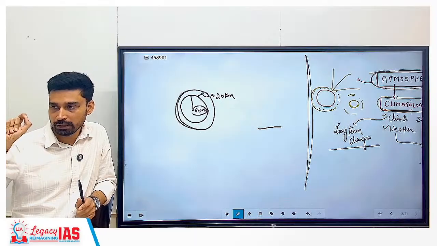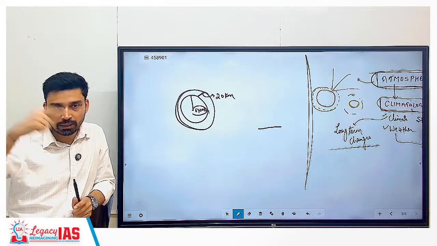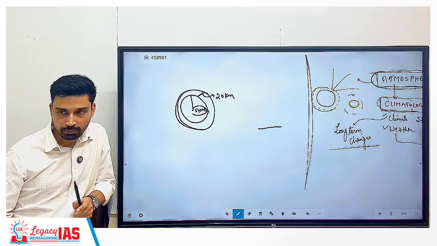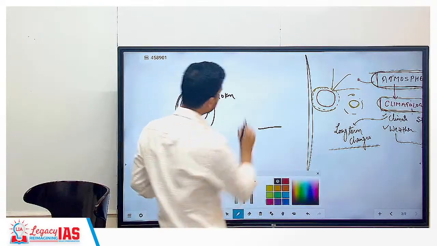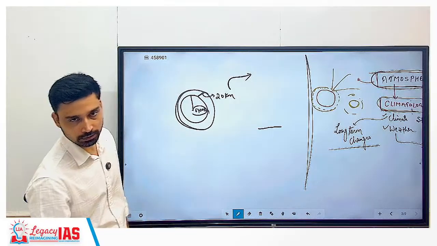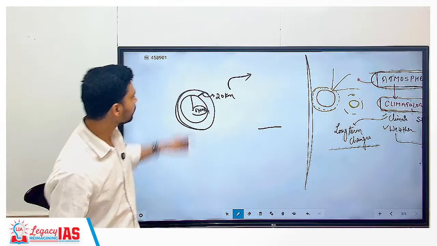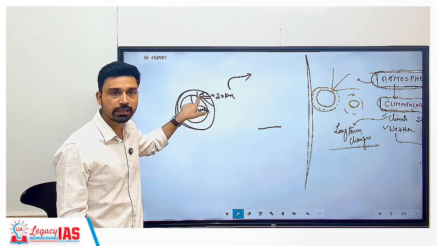The thickness of the peel is the thickness of your atmosphere, and the entire apple is your Earth. So it is a very small part of the Earth, but very, very critical, without which life cannot exist on the planet. And what we are doing these days is continuously polluting it, continuously degrading it.